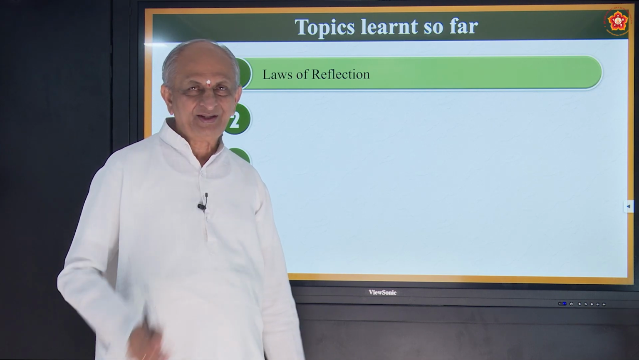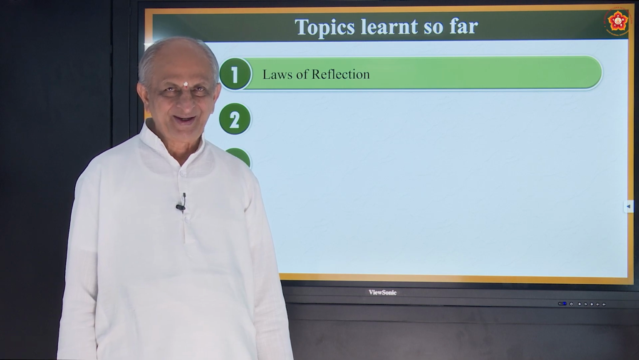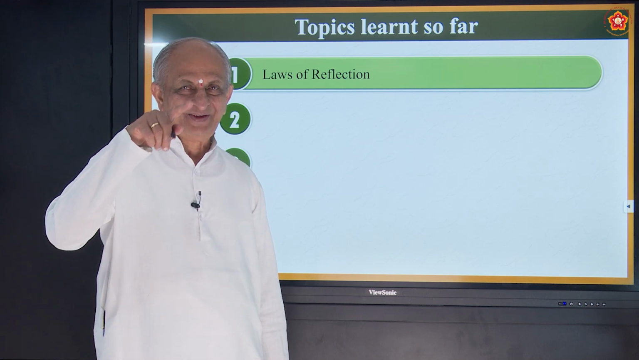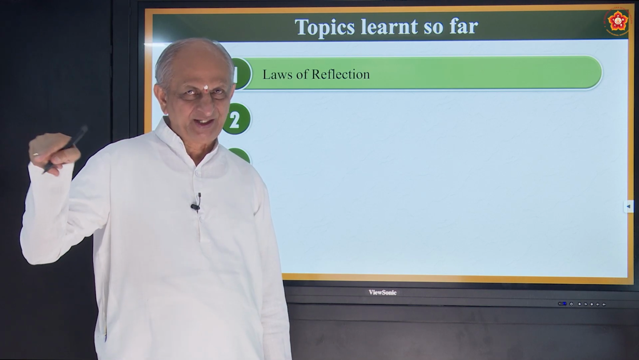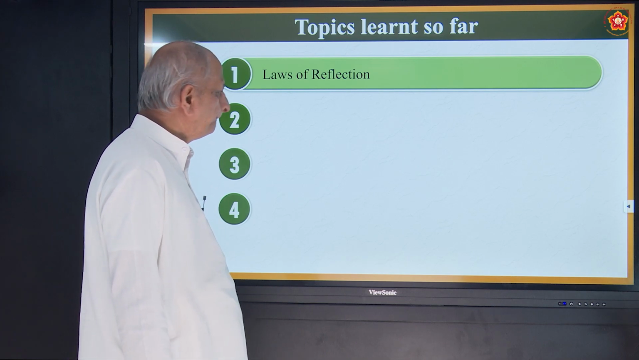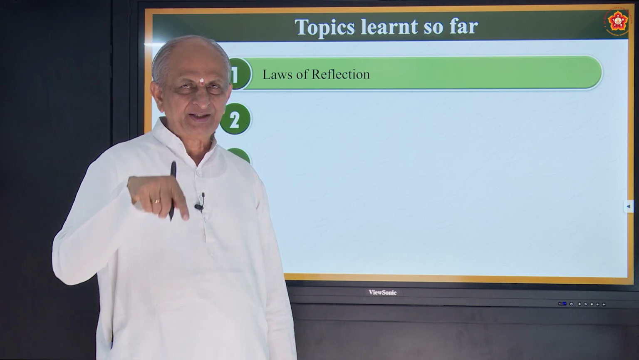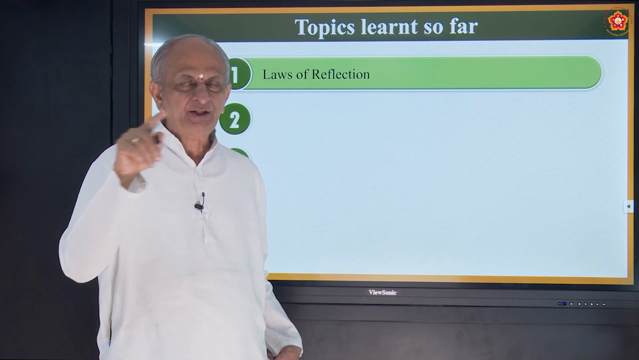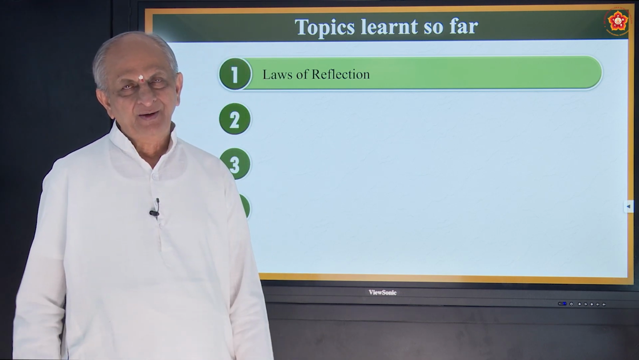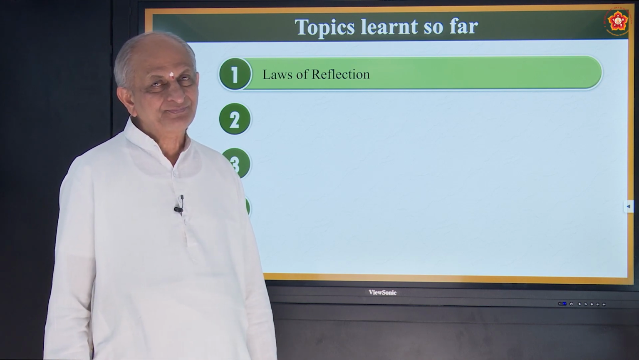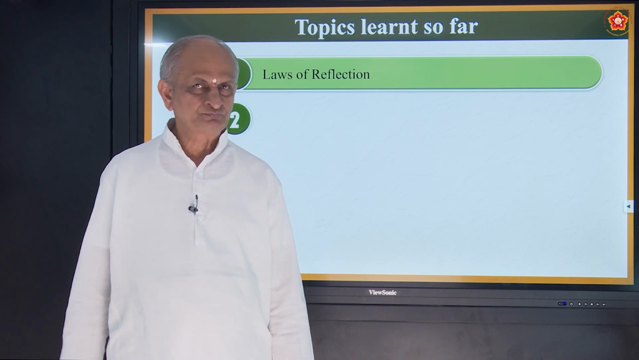Can you just recall what are the laws of reflection? Yes? Come on. The angle of incidence is equal to angle of reflection. Second law, the incident ray, the reflected ray, the normal at the point of incidence all lie on the same plane. They are called laws of reflection. By the way, where do you get reflection? Reflection is seen in the case of mirrors.